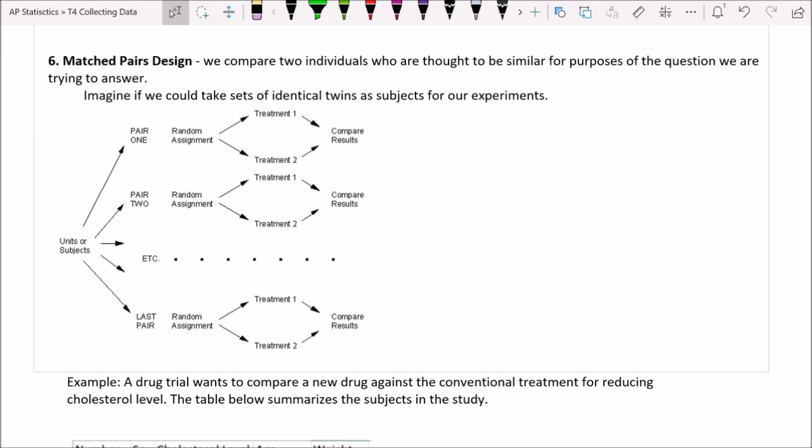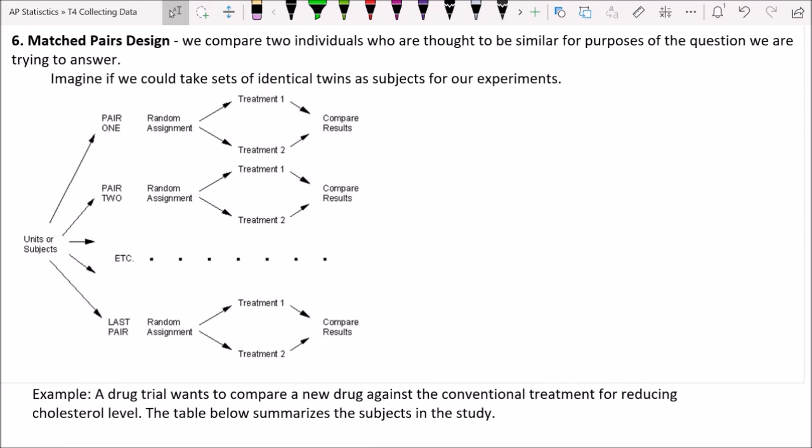Okay, let's look at another one. This is another method. Now this is called a matched pairs design. And this is sort of the gold standard of experimentation. If we get an opportunity to do matched pairs design, then that's what we want to do. In fact, a lot of the studies that we've talked about already today are sort of a matched pairs design in disguise. So I'm going to try to play that out here.